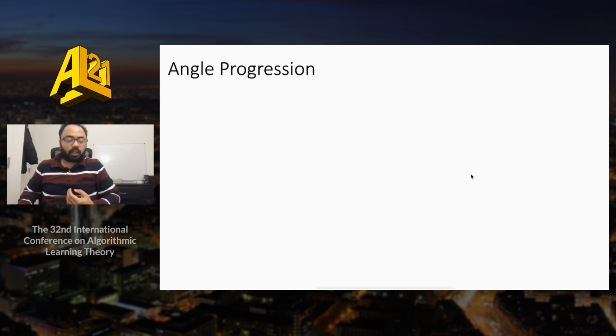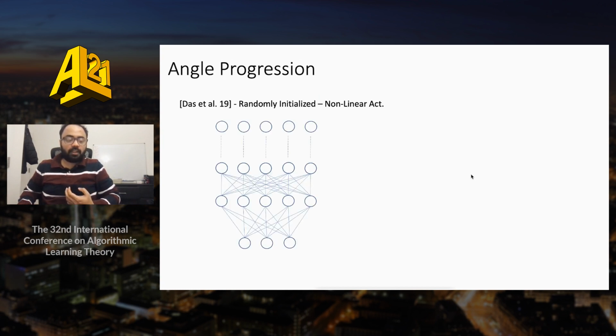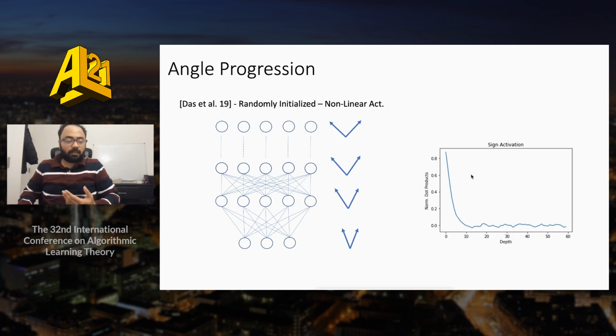The intuition for the conditioning hypothesis stems from an earlier work of Das et al., which shows, in a restricted setting with specific activations, that if we take randomly initialized wide neural networks and pass two inputs through them, their representations continue to get further separated as they pass through the network, eventually approaching orthogonality. If we plot this behavior in a simple setting with sign activation, we also see that the normalized dot products very quickly reach zero as depth increases.